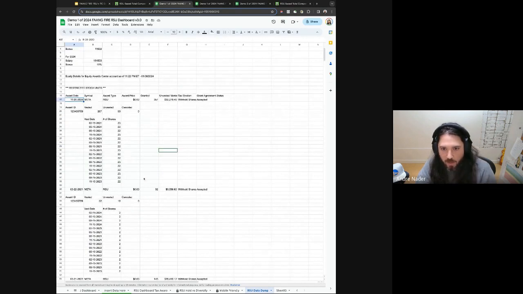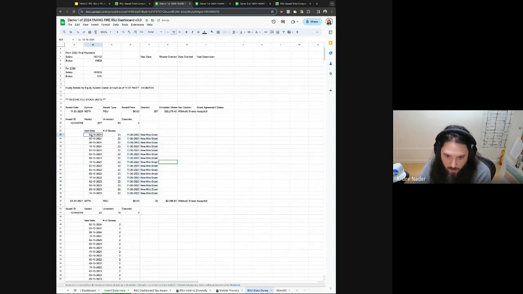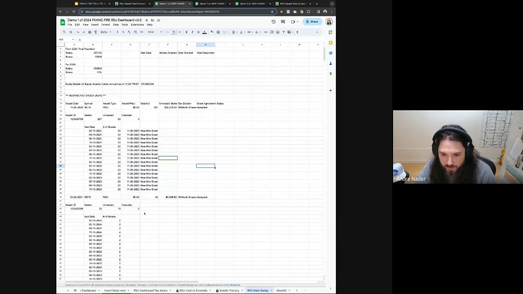So the way that I set it up to get things in this format, all I'll do is copy over the award date here, and then just write a quick description. Here I'm going to say new hire grant, just because I know for most Meta employees, this first grant is going to be their new hire grant. And I'll just paste that down. Then I'll have all of this vest information available for that first grant. And I'm going to repeat that going down for each of these. We'll actually do that live.